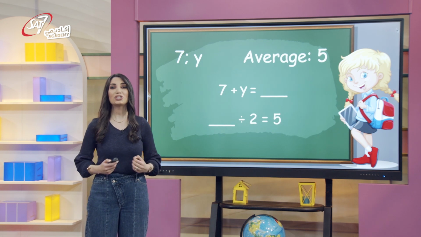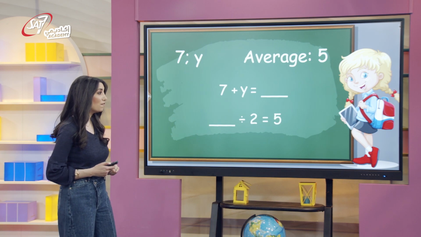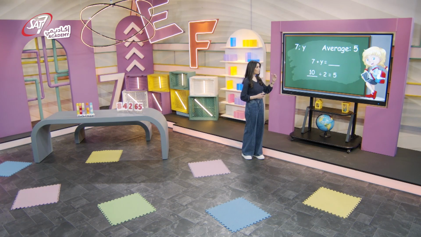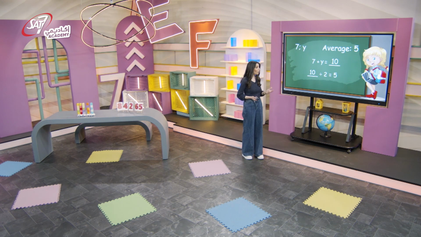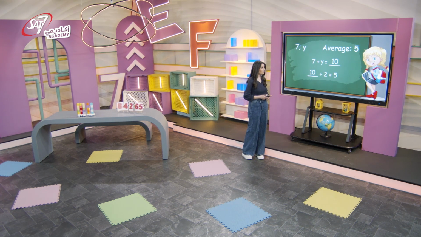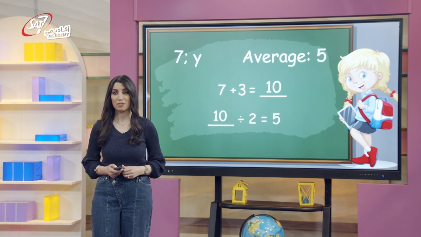So, which number is missing here? What divided by 2 equals 5? Think about the multiplication table. If 5 times 2 equals 10, then 10 divided by 2 equals 5. 10 is also the answer to the addition sentence. 7 plus what number equals 10? 7 plus 3 equals 10. Y is 3. The average of 7 and 3 is 5.